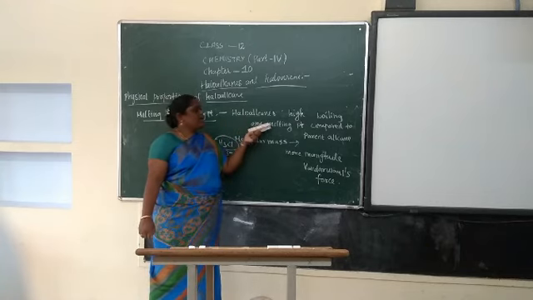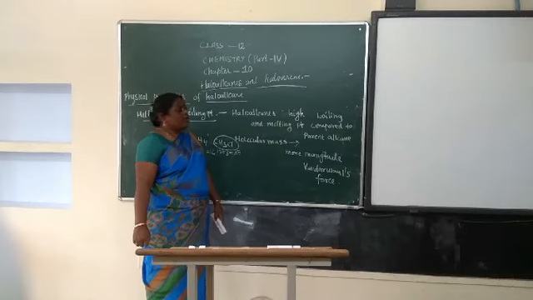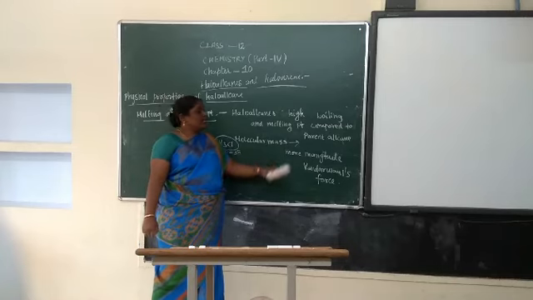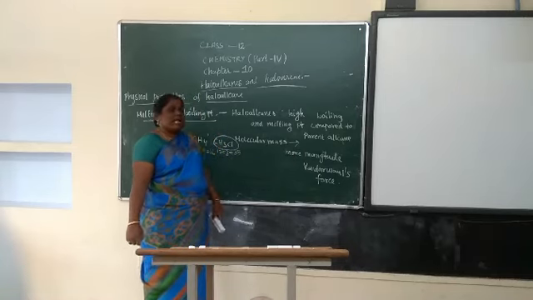That's why they have a high boiling point and melting point compared to the parent alkane.